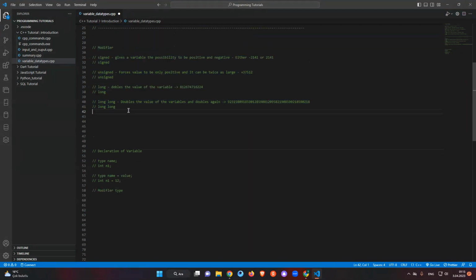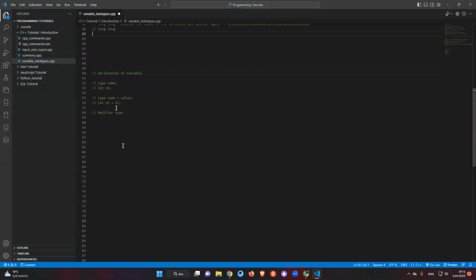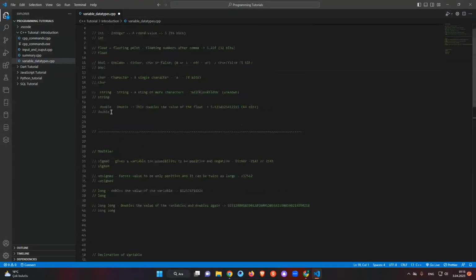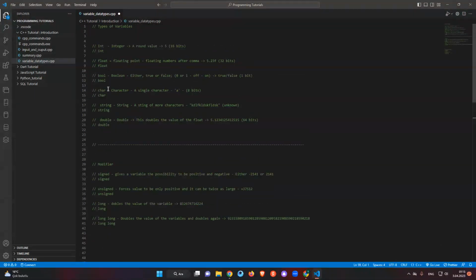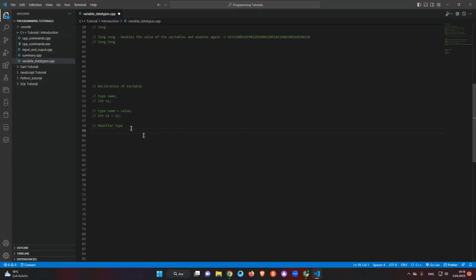In this case the modifier can be signed, unsigned, long, and long long. And the type can be double, float, char, bool, and anything else. So it means modifier, type, then name, the variable name, and a comma.